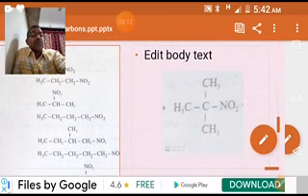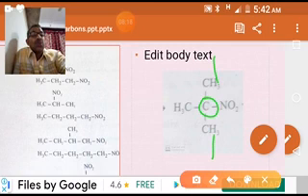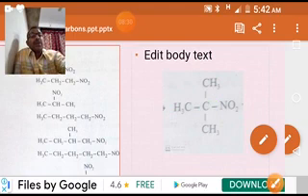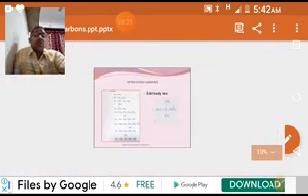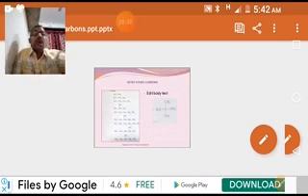Coming to this compound, this carbon is linked to 1, 2, 3 other carbons directly. That's why this is a tertiary carbon, and this compound comes under tertiary nitrohydrocarbon. So this classification is based on the nature of the carbon to which the nitro group is attached: primary, secondary, tertiary nitrohydrocarbons.